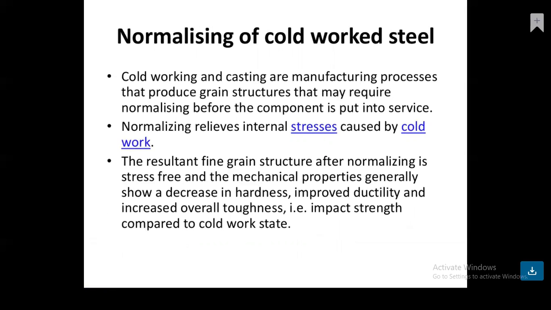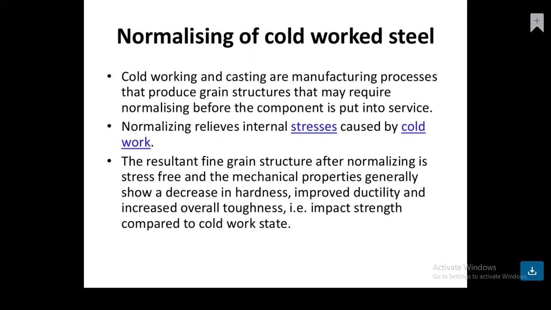Cold working and casting are manufacturing processes that produce grain structures that may require normalizing before the component is put into service. Okay, so this process is needed when the casting process is used, or when the manufacturing is done under cold working conditions, which produces grain structures that may require normalizing before the component is put into service.